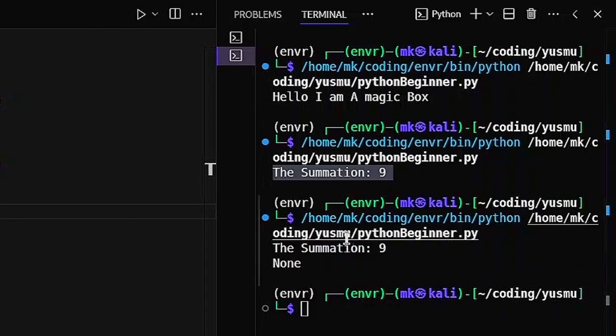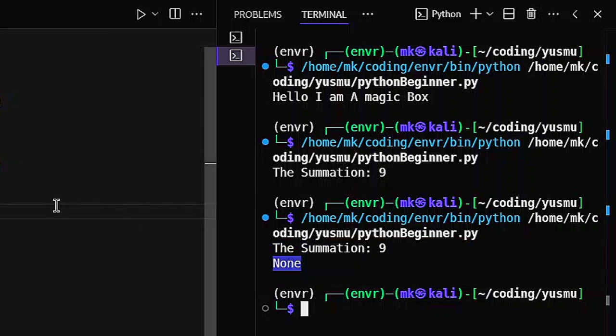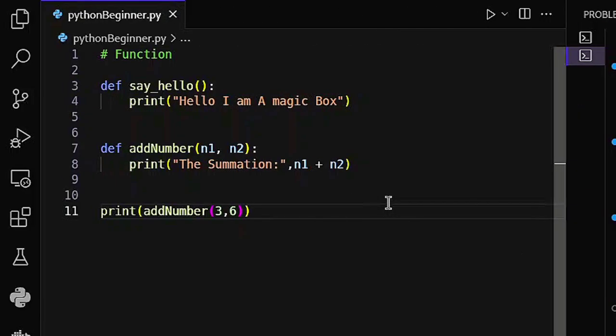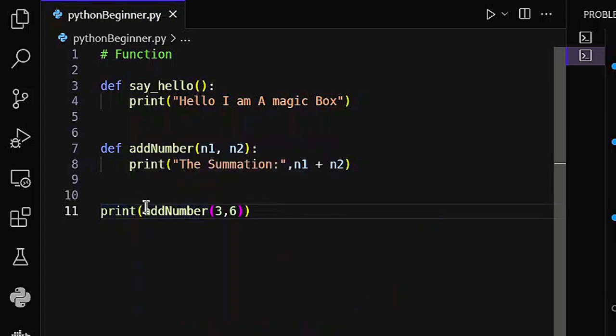If we run it, you see we get the output, the summation is 9, and then at the end we notice we have something which is None, and we did not tell our function to output None. The reason is that we call a function inside a function. Print is also a function, and we give it this function to print out. But our function doesn't return anything.